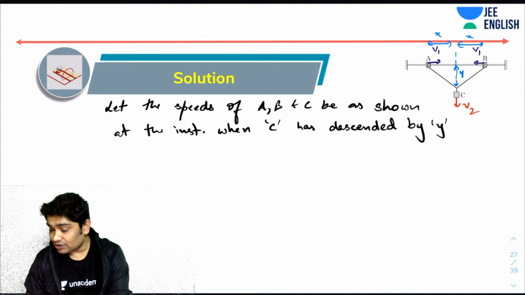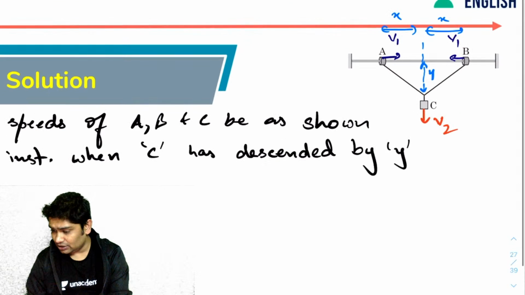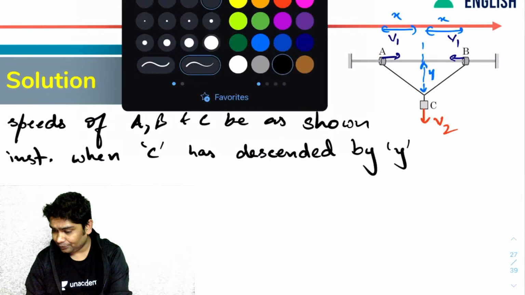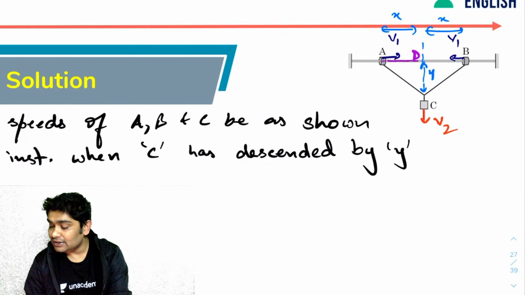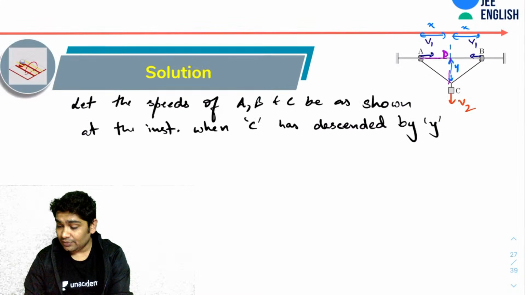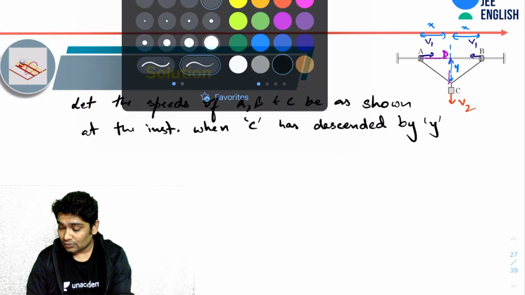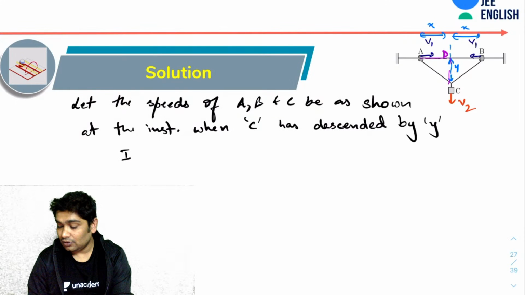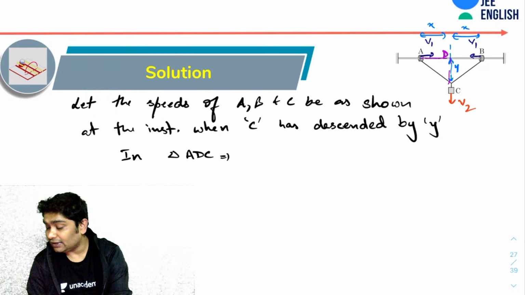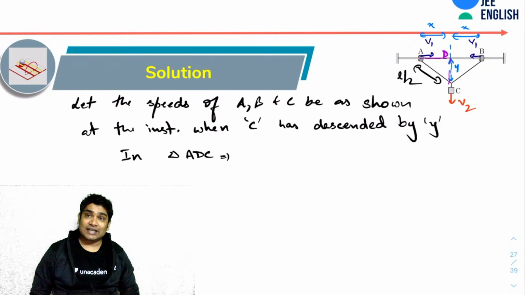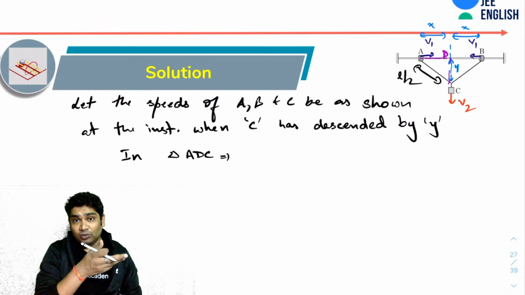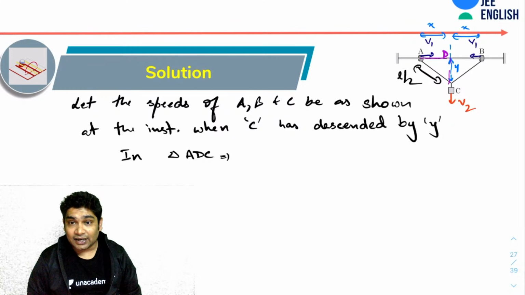In this triangle, let's call this point D. Now in the triangle ABC, can I say that this length would be L by 2? If the total length of the chord was L, then half the length would be on one side, half the length on the other side.